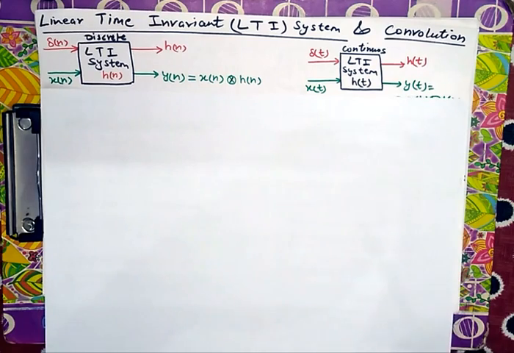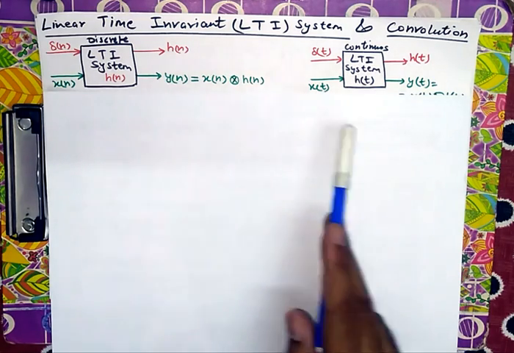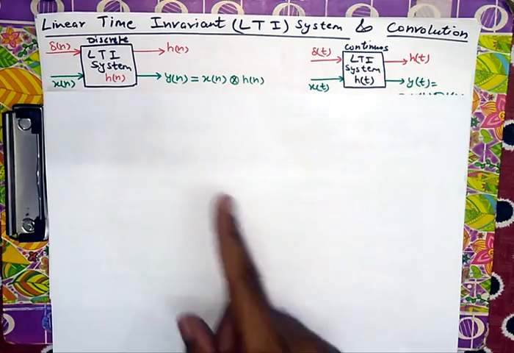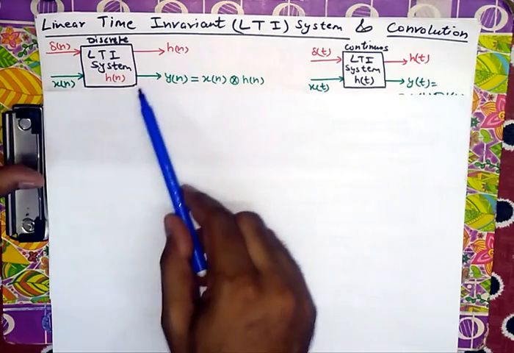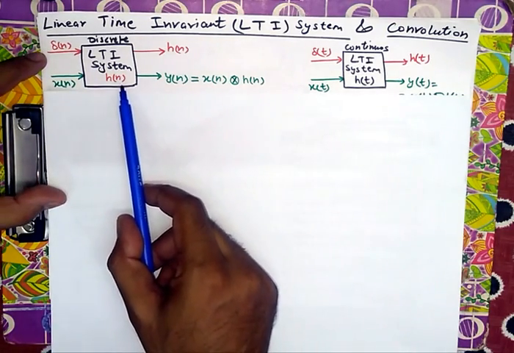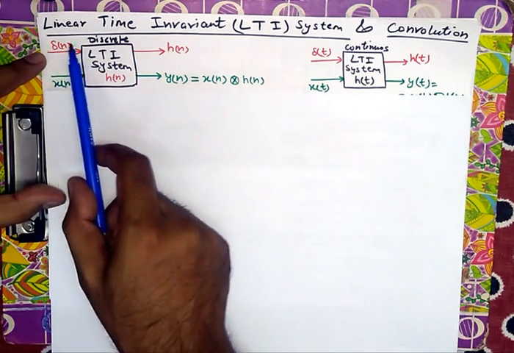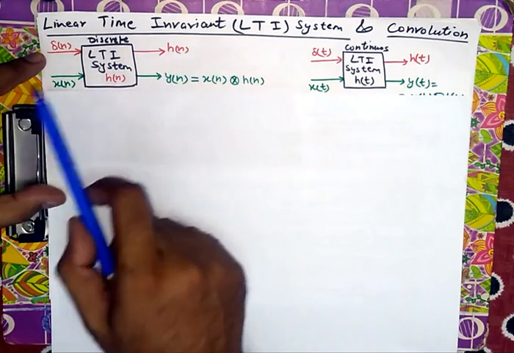It is a system having the properties of linearity as well as time invariance, which we have studied in our previous videos. For both the domains, that is the digital or discrete domain and the continuous time domain, we have the representation of a linear time invariant system shown here, where h[n] is the impulse response. Impulse response is what? When we feed the system with an impulse, the response is known as the impulse response of the system.